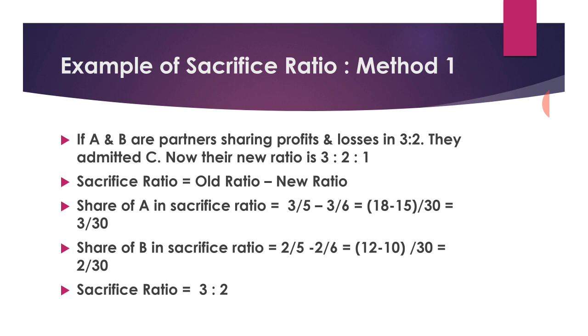3/5 minus 3/6. Old ratio of A is 3/5. New ratio of A is 3/6. 3/5 minus 3/6. Make the denominator equal and we'll get 3/30. Share of B in sacrifice ratio. Share of B in old ratio is 2/5, minus share of B in new ratio 2/6. Make the denominator equal, we will get 2/30. So sacrifice ratio is 3:2.